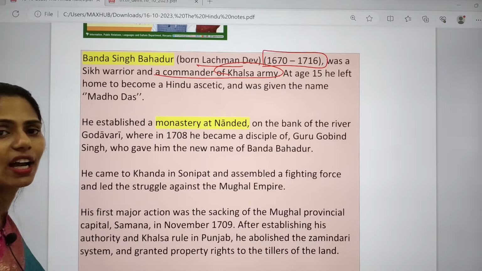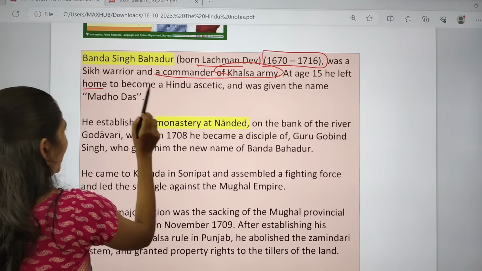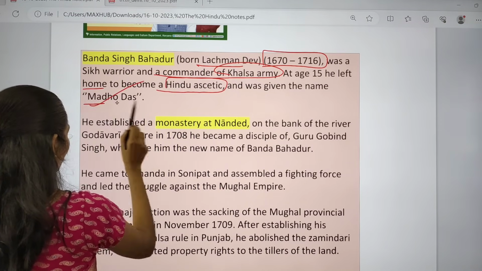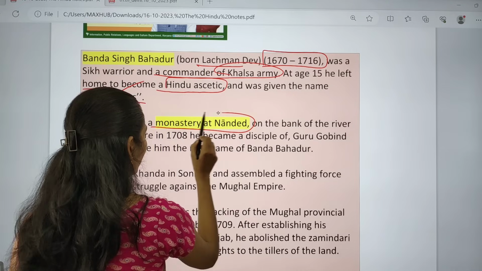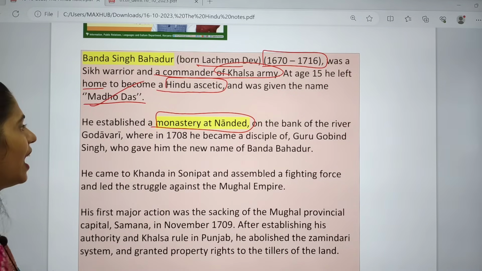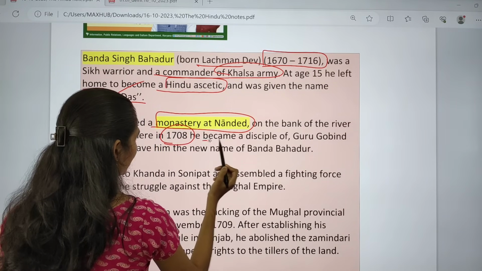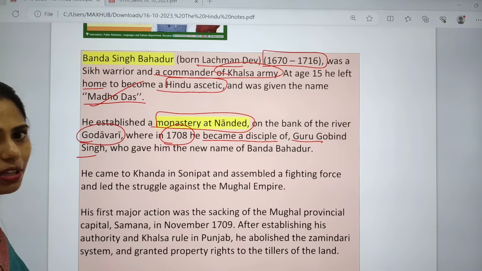At the age of 15 itself he left home and became a Hindu ascetic, and he was given the name Madho Das. He also preached Hinduism, and he established a monastery at Nanded. So please let me know where this Nanded is located. It is on the bank of river Godavari, and in 1708 he became a disciple of Guru Gobind Singh, and at that time he got a new name, that is Banda Bahadur.